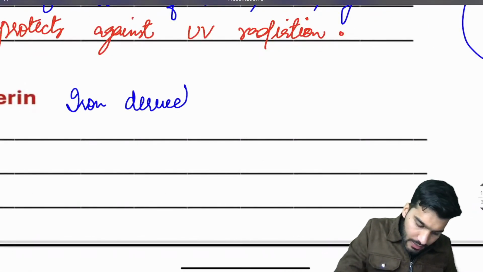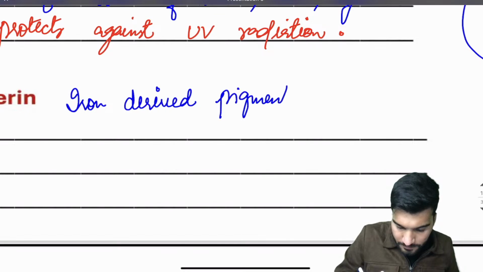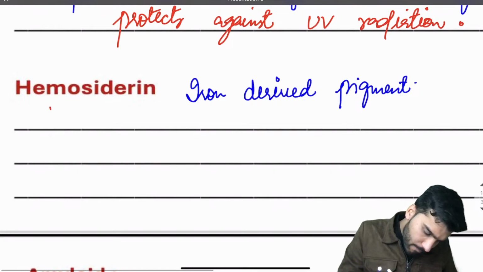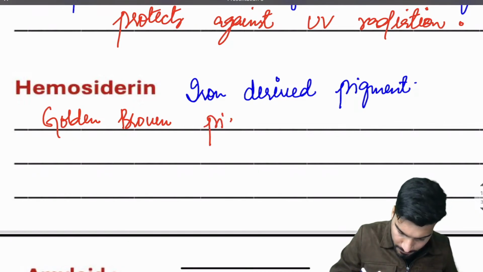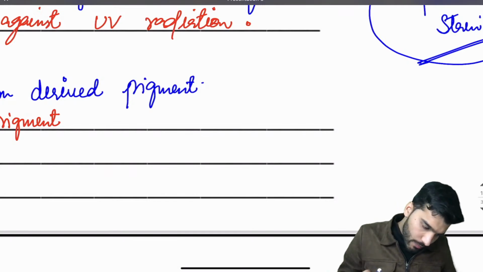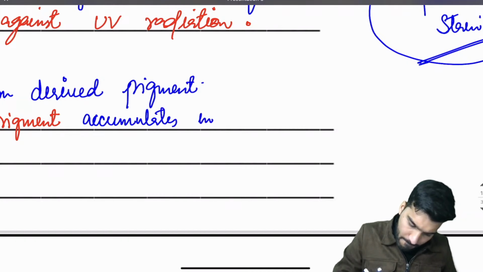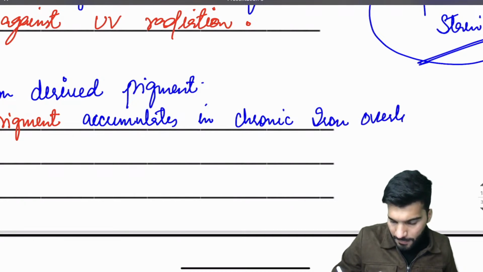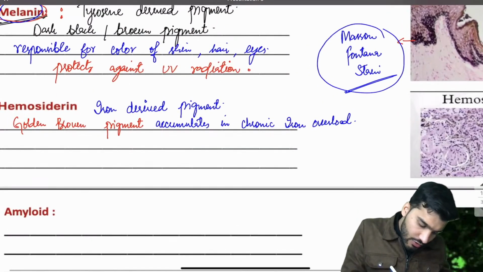This is your iron derived pigment. Okay, and then it's a golden brown pigment, which accumulates in chronic iron overload. Okay, and remember what the conditions are?